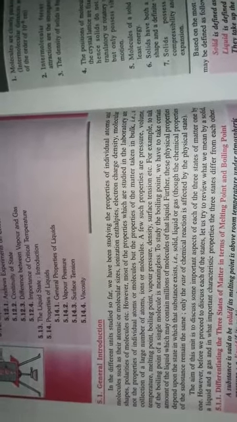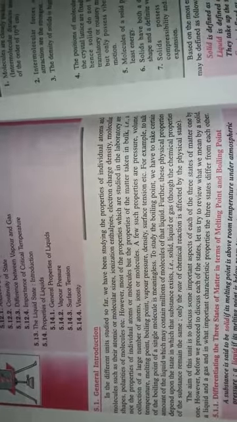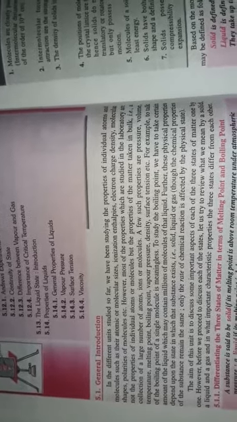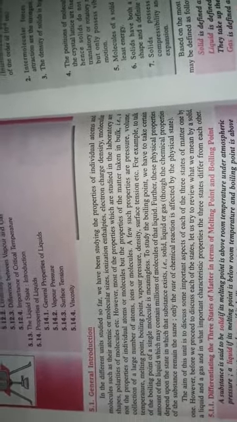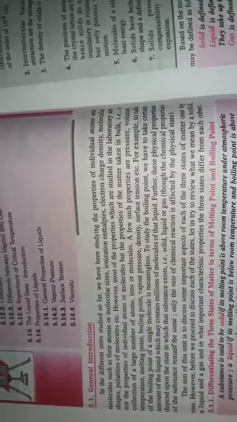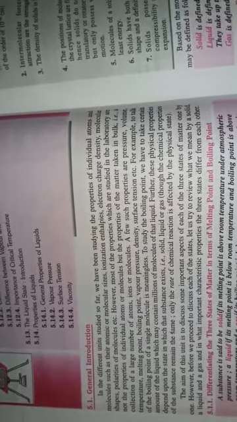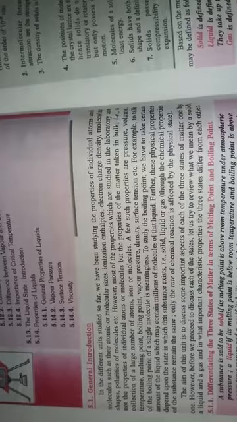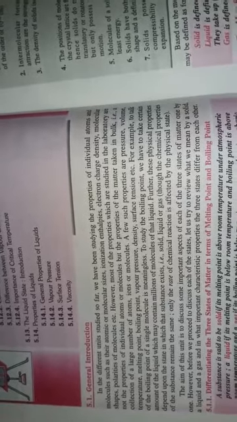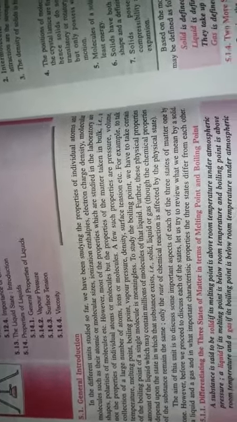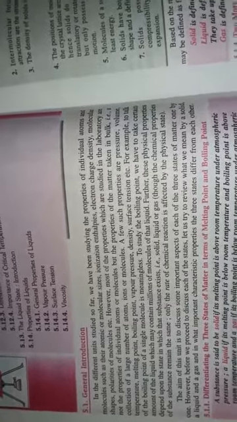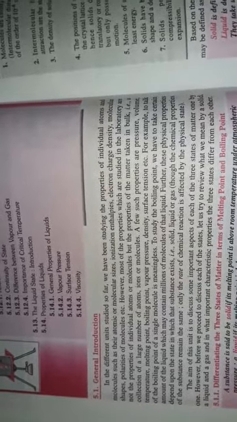The fourth one is the plasma state. Plasma mainly consists of positively and negatively charged ions, formed due to the superheating of a gaseous state. The fifth one is the supercooled solid state.